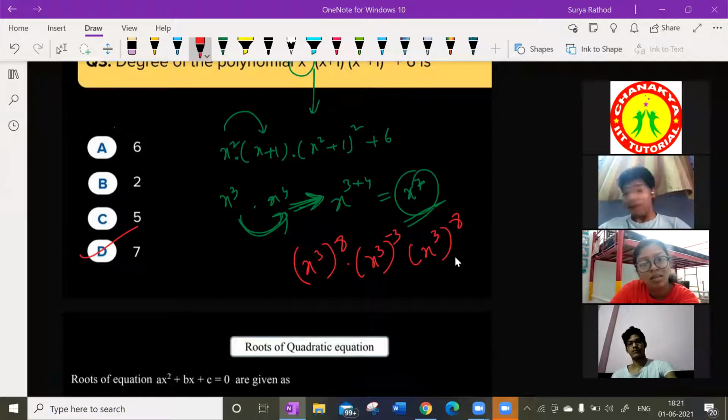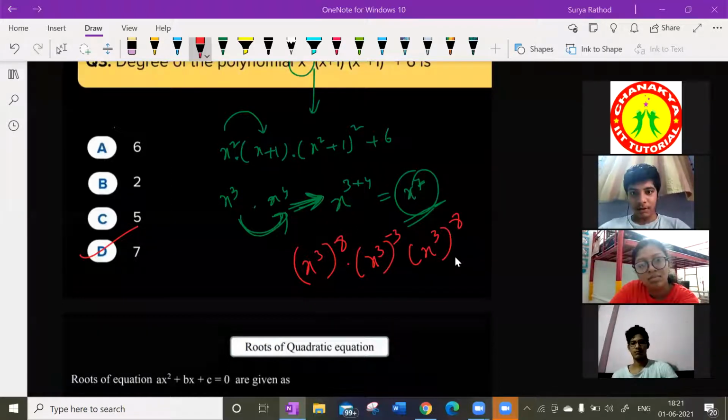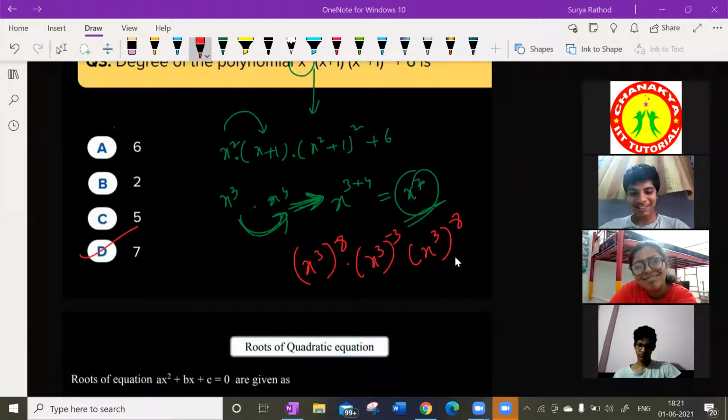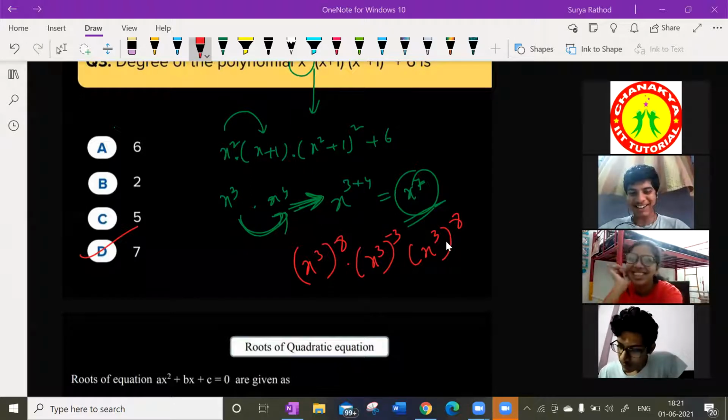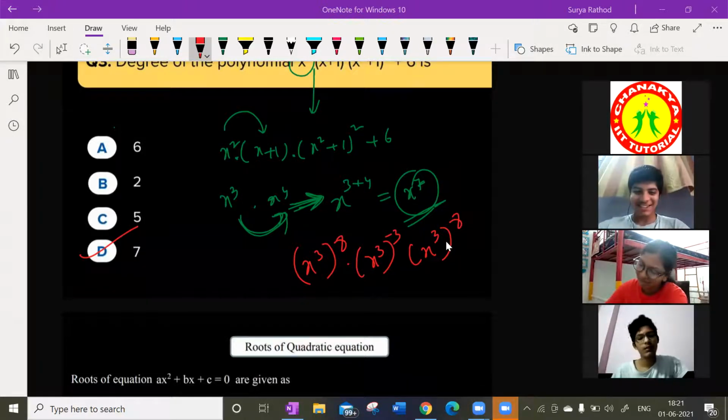Guys, wrong answer. Everyone wrong. That is not a polynomial, first of all. Wait 1 second. Now Disha will give me the answer.